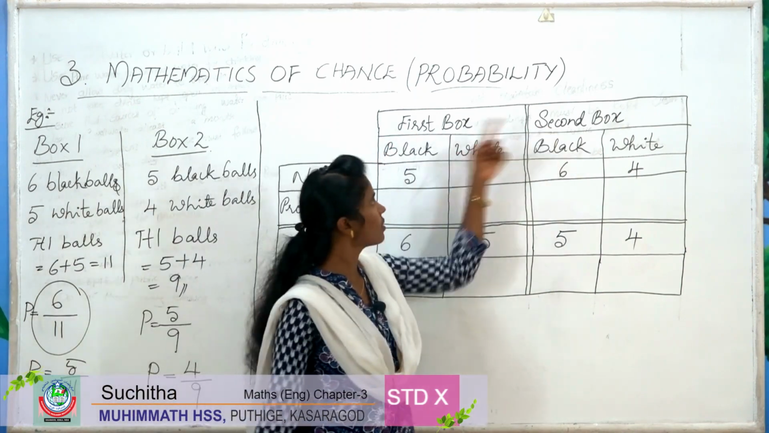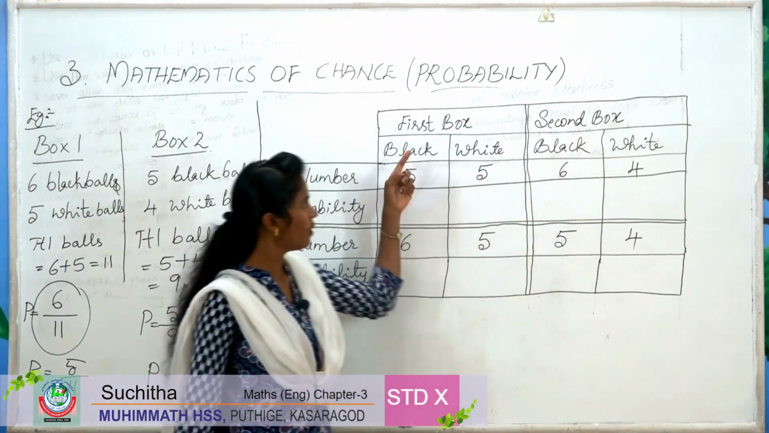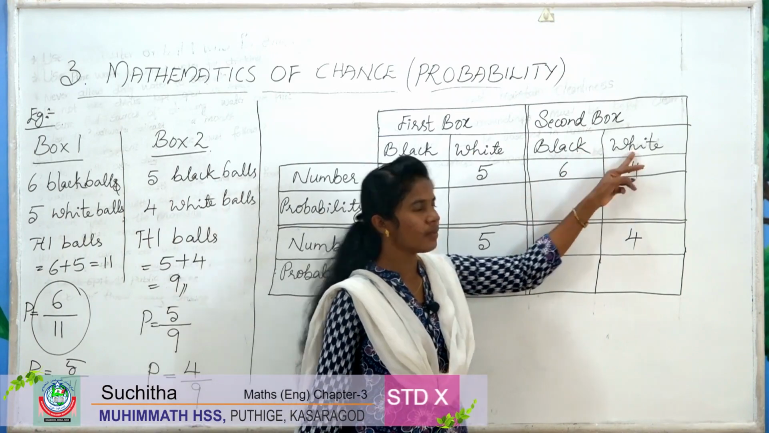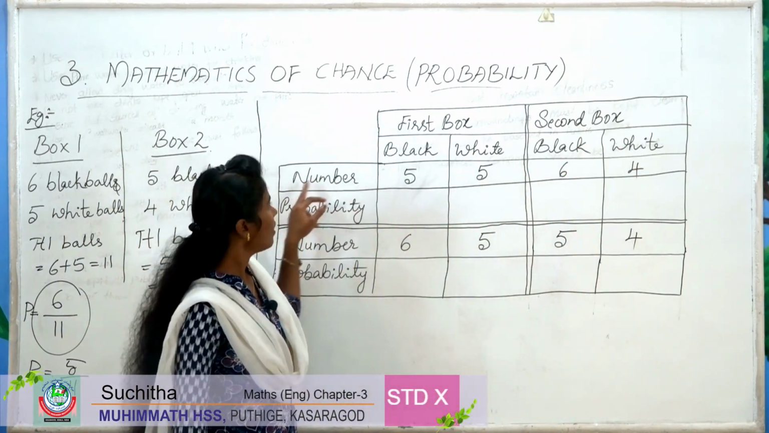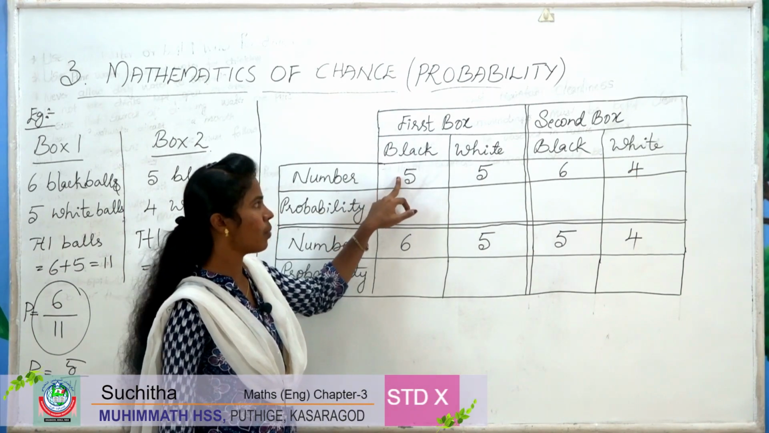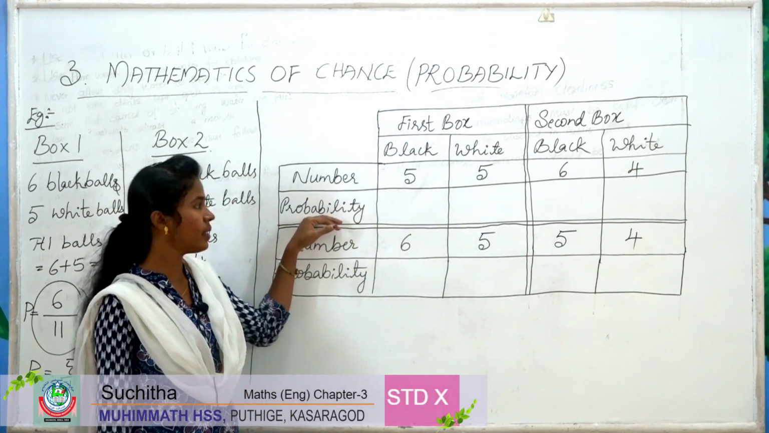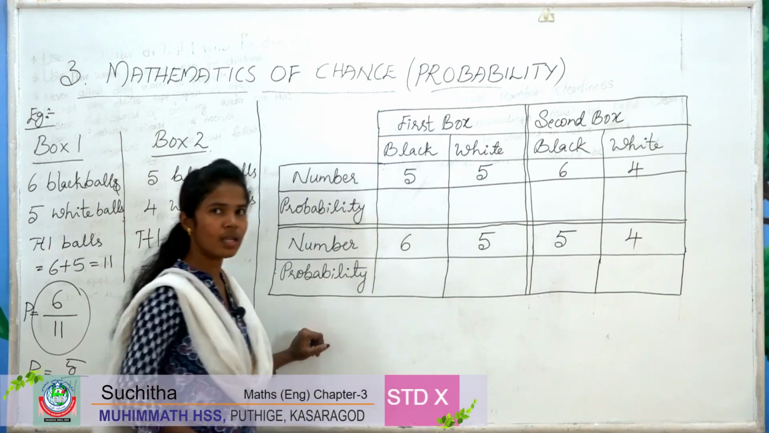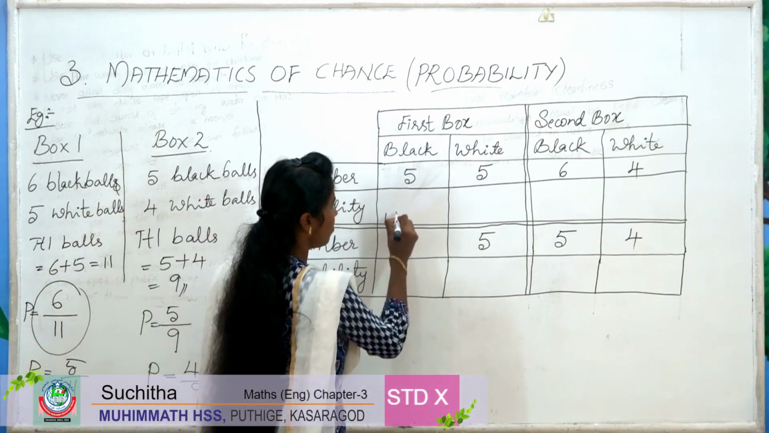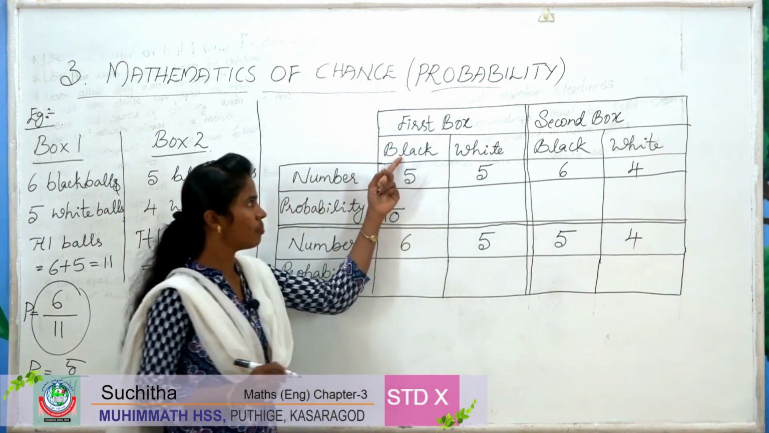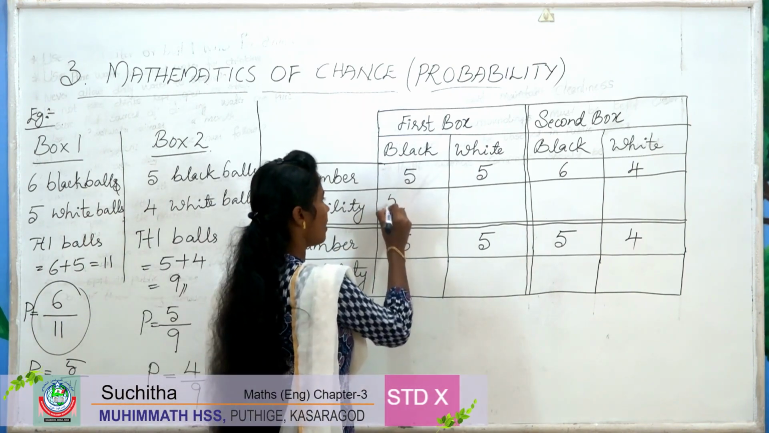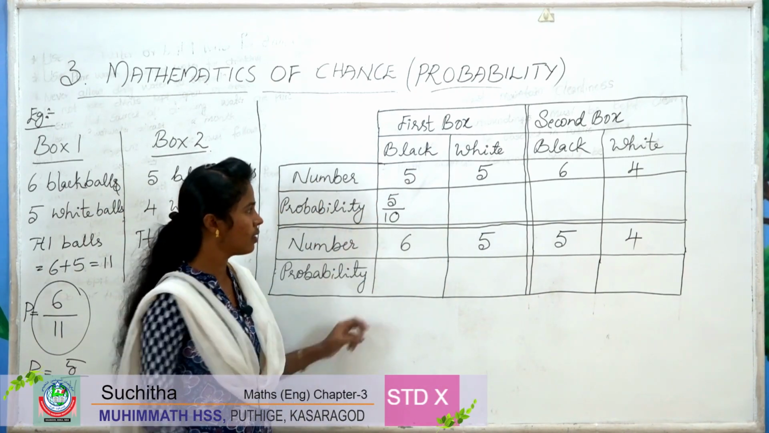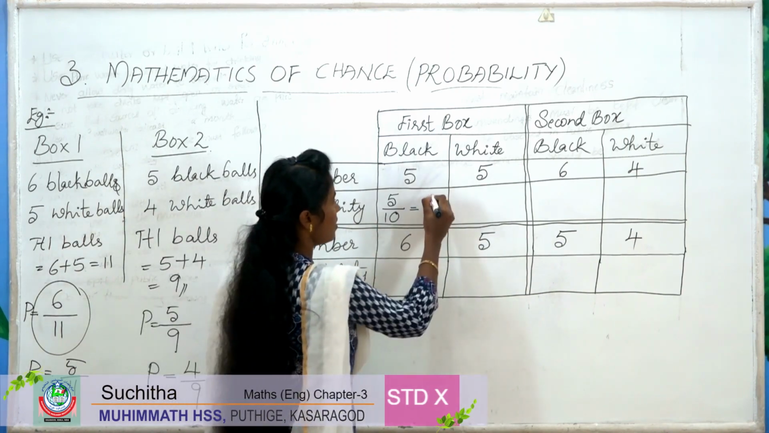Here there are 2 boxes, first box and second box. In the first box black and white balls are there. Also in the second box black and white balls are there. So here in the first box there are 5 black balls. Then what is the chance or probability to get the black ball? Here there are a total of 10 balls in box 1. Out of 10 balls, 5 balls are black. That is, the chance to get a black ball from the first box is 5 by 10. That means 1 by 2.